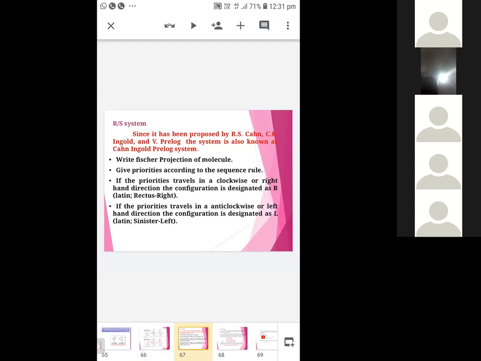First, you write the Fischer projection of the molecule. Give priorities according to the sequence rule. If the priorities travel in a clockwise or right-hand direction, the configuration is designated as R. That is in Latin, rectus means right side. If the priorities travel in an anti-clockwise or left direction, the configuration is designated as S; in Latin, sinister means left.